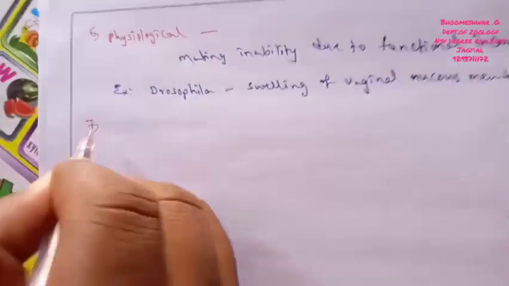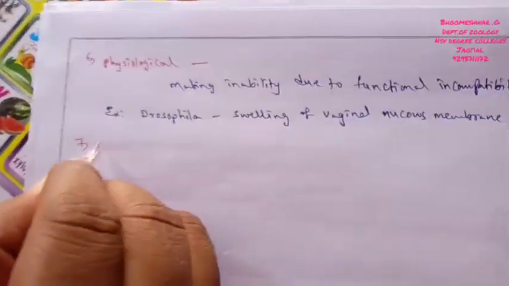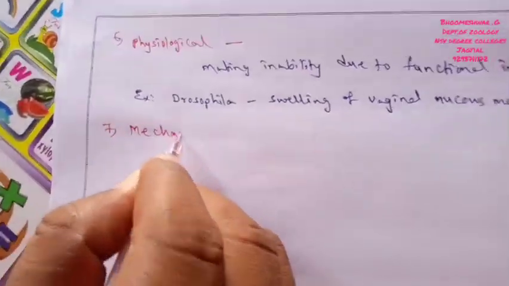The last type of pre-mating isolation is called mechanical isolation.